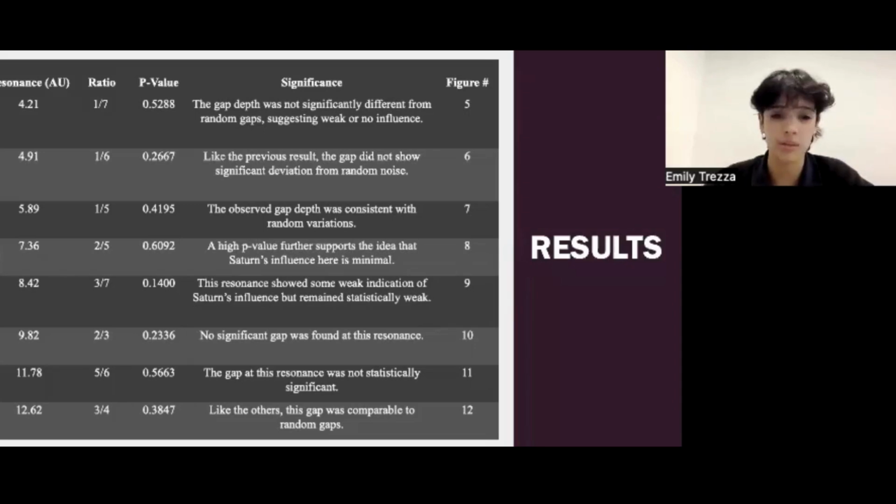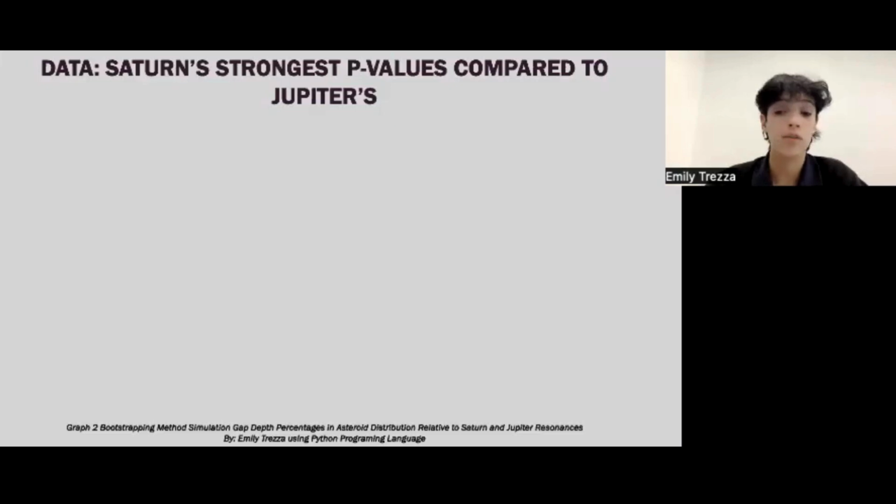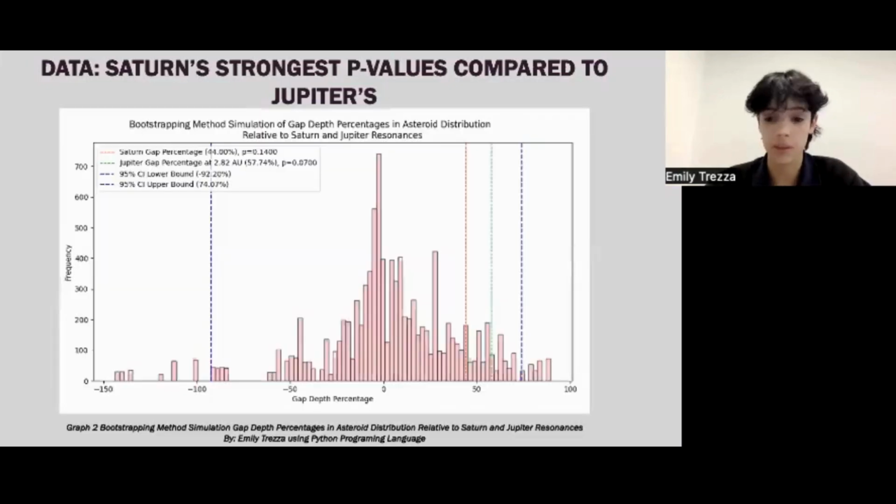0.6092 and around that. So, after the whole procedure was done in Python, my output was a series of graphs that show the p-values of each Saturn resonance, one resonance per graph, and Jupiter's resonance as a control, which was always at the 3 to 5 resonance. Here we see Saturn's most significant p-value, or when Saturn had the smallest p-value, signifying that it could be significant. However, compared to Jupiter, it's not very significant at all.